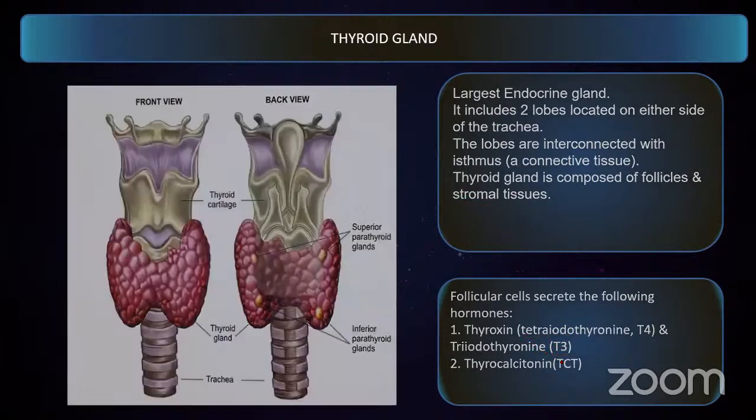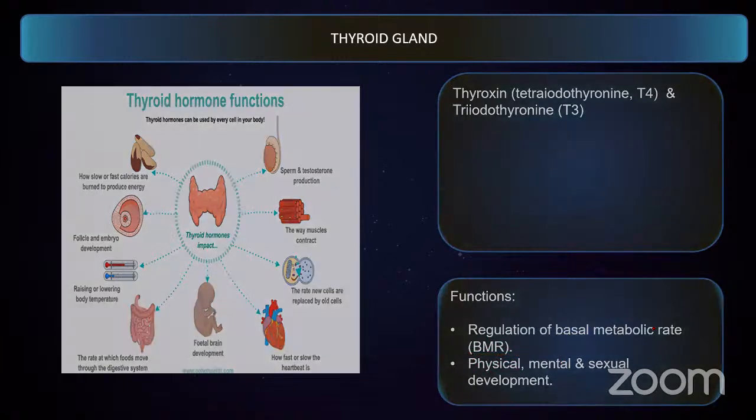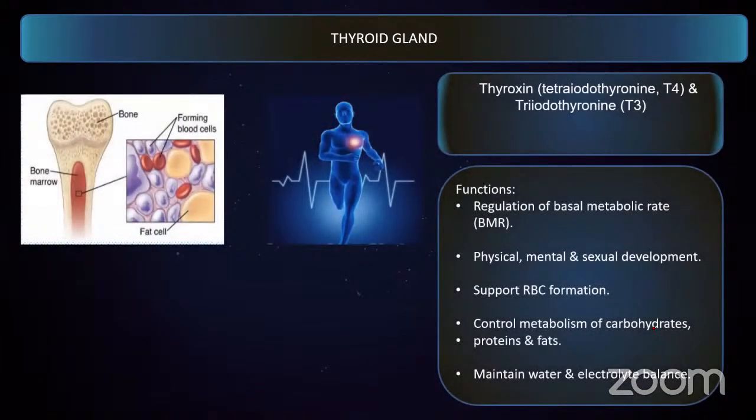Now coming to these two hormones, T4 and T3, that is tetraiodothyronine as well as triiodothyronine, they have the following functions. These two hormones are basically responsible for regulation of BMR, that is basal metabolic rate. Next is physical, mental and sexual development. Other functions include formation of red blood cells, control of metabolism of carbohydrates, proteins and fats, and maintaining water and electrolyte balance. So these are the functions of T3 and T4.